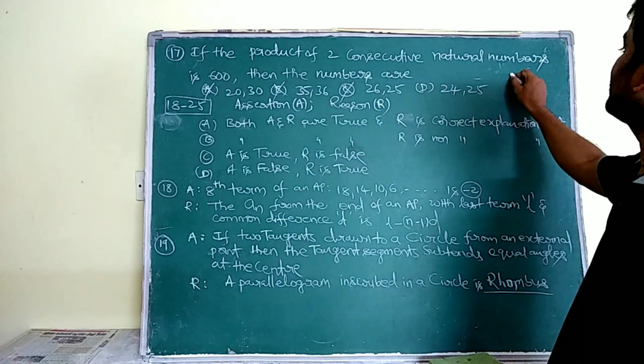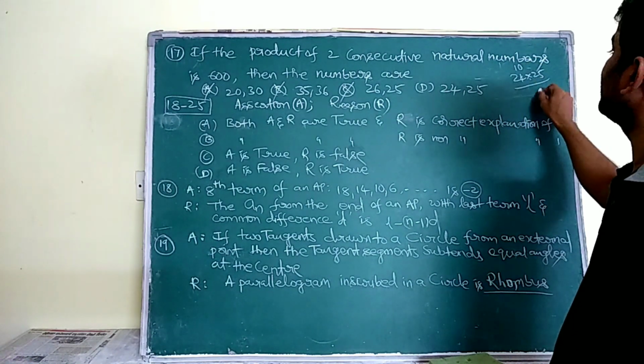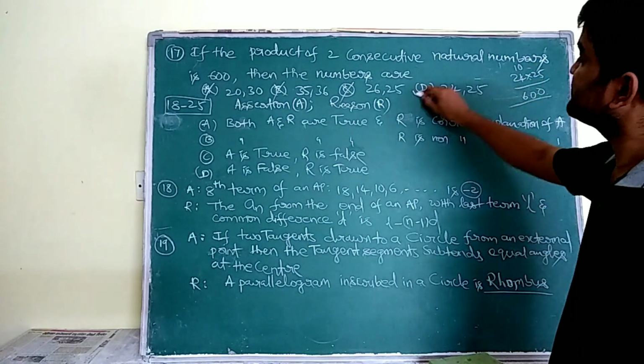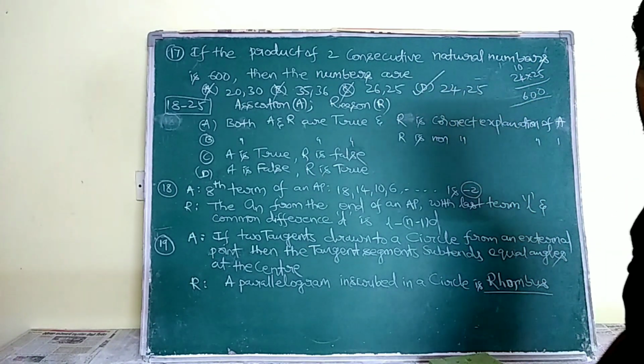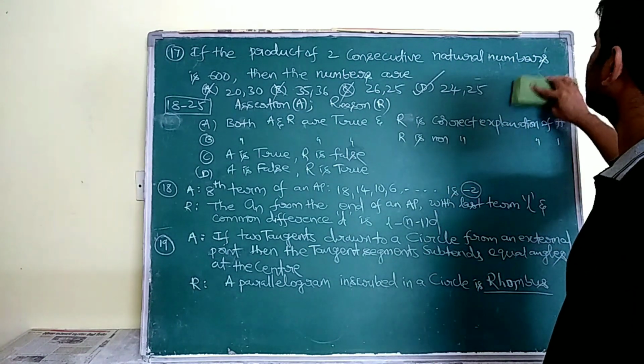Now 24 into 25. 25 4s are 100. 25 2s are 50, plus 10 is 60, so 600. So this pair is our required answer. Optional checking is one method, and another one is using an equation.